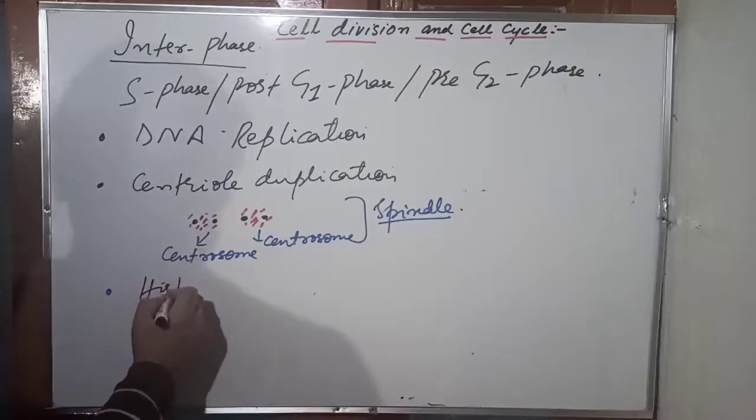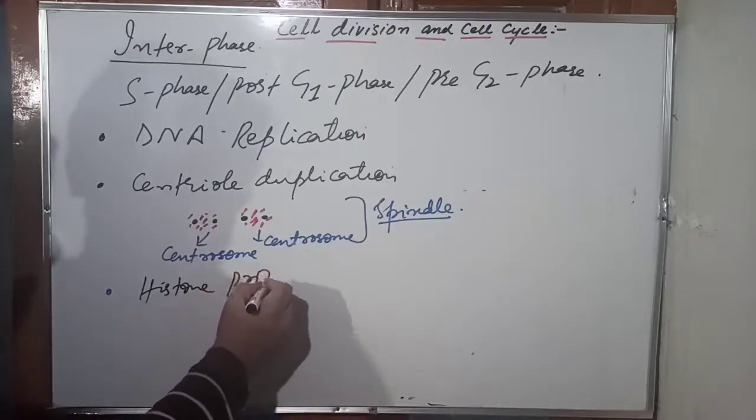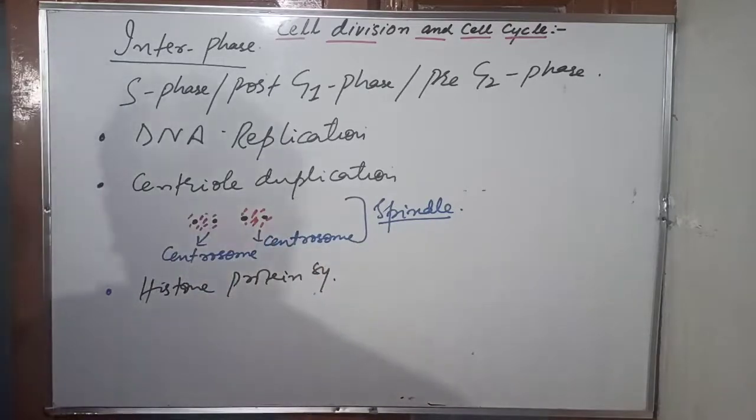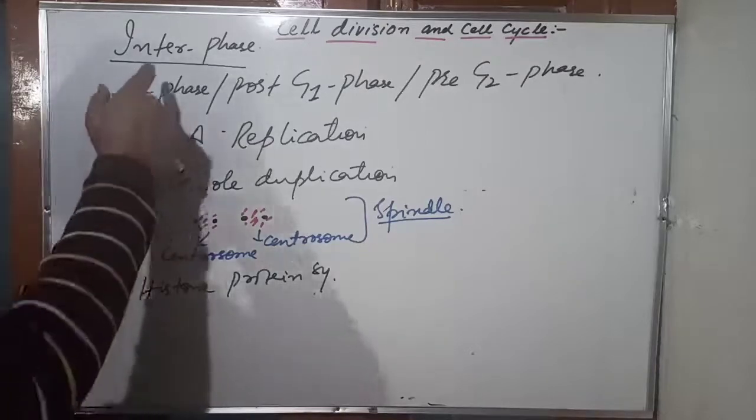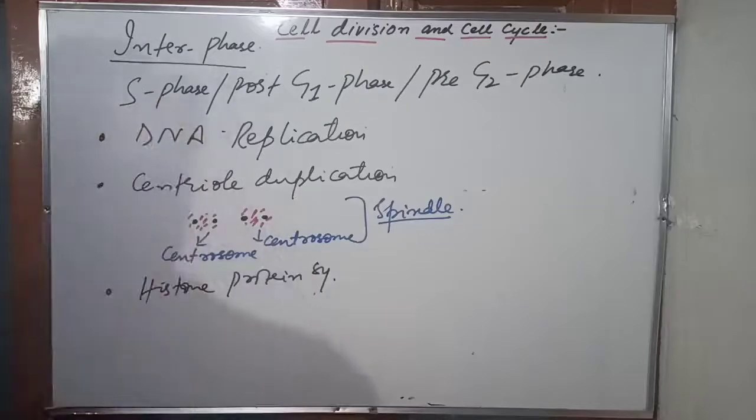Now there's a third important thing which is going to take place here, and that is histone protein synthesis. Histone protein synthesis also occurs in this phase. We know histones are very important for DNA compaction and DNA condensation. Histones provide the basic degree of condensation in all eukaryotes, be it a single-cell eukaryote or a complex organism like humans. So histone protein synthesis takes place in the S phase.